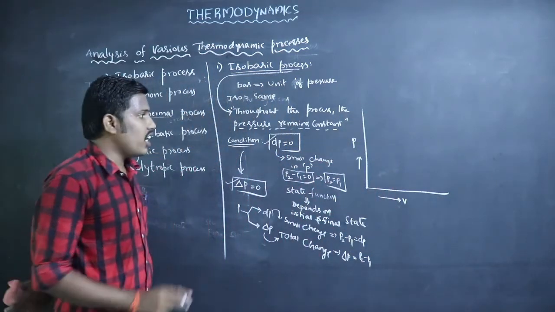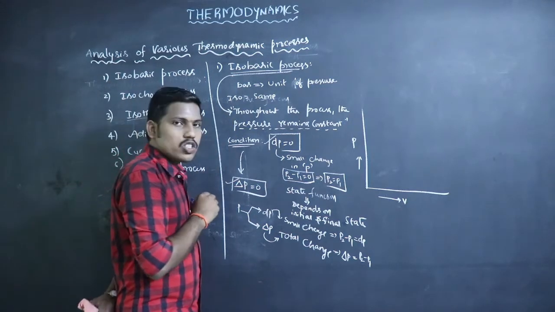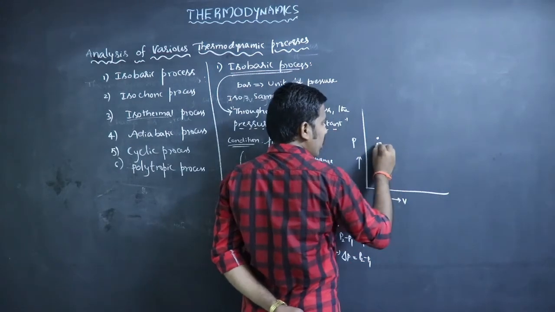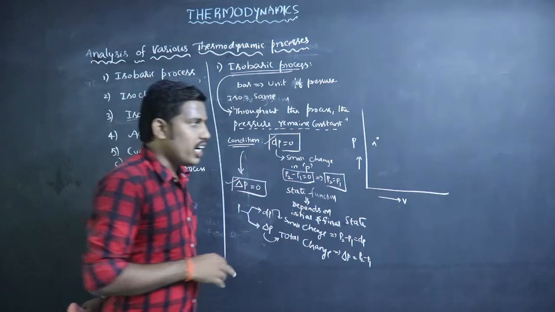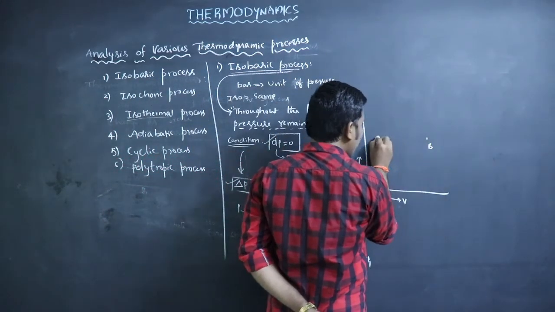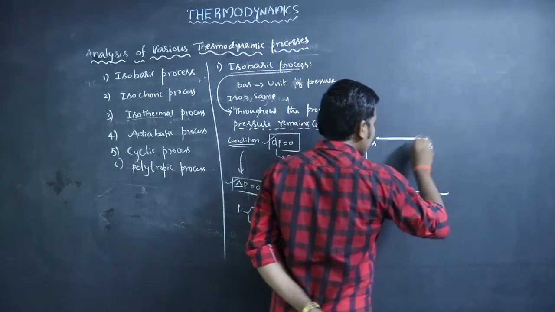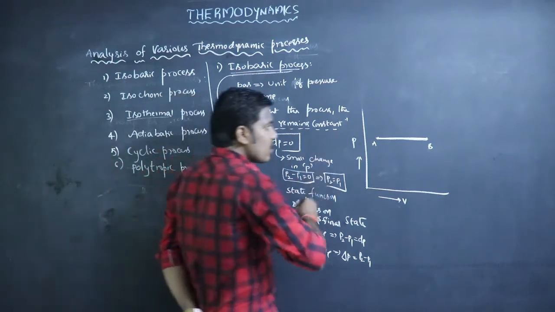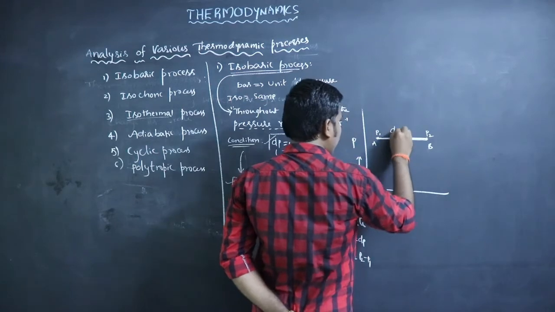So how do we draw a graph for an isobaric process? This is the initial state. Let us assume that the system is in state A, and this is state B. Throughout the process, the pressure of the system remains constant. Here P1, here P2. So here dP equals